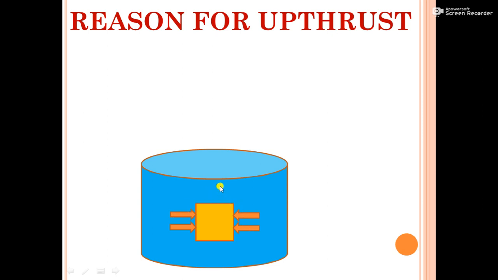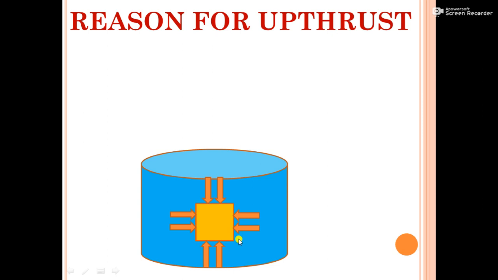But what about upward and downward? The downward pressure and upward pressure differ because the height is different. Here the height is less, so the pressure is also less. That means the downward pressure is less. Downward pressure acts on the upper side of the body, and upward pressure acts on the lower side of the body.